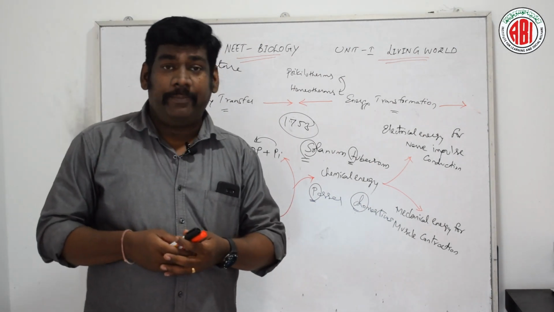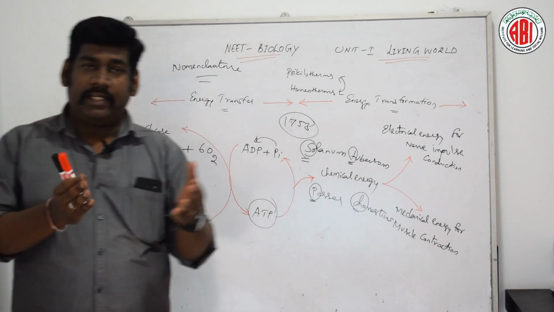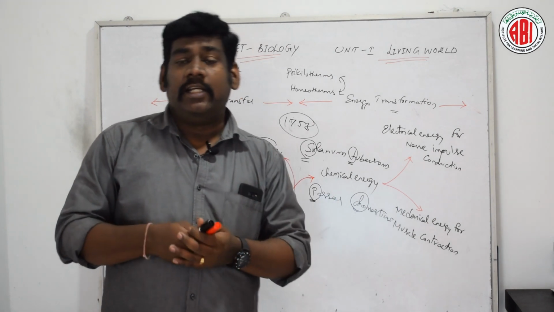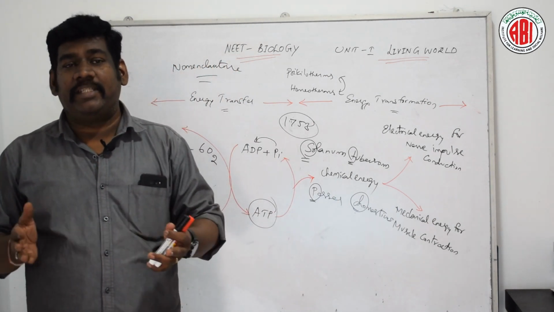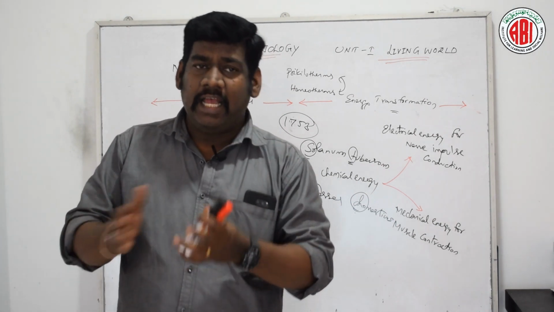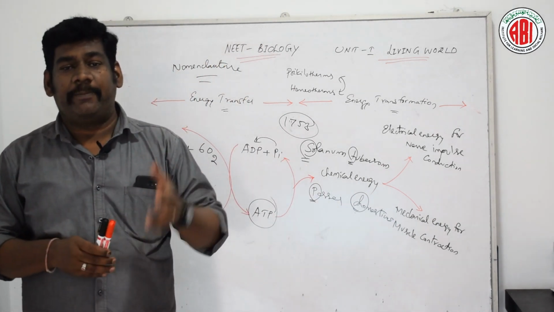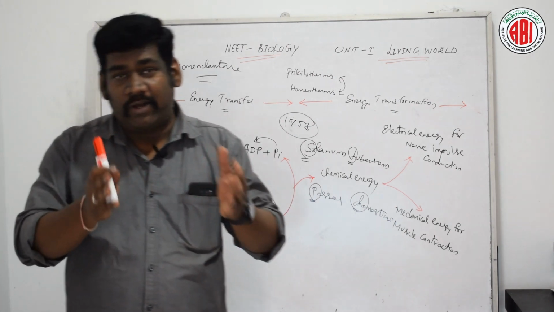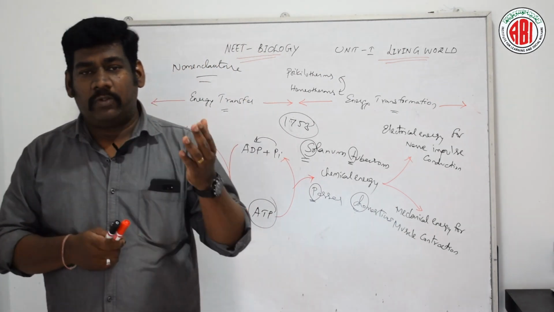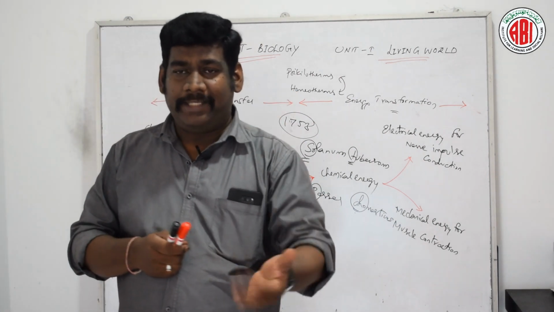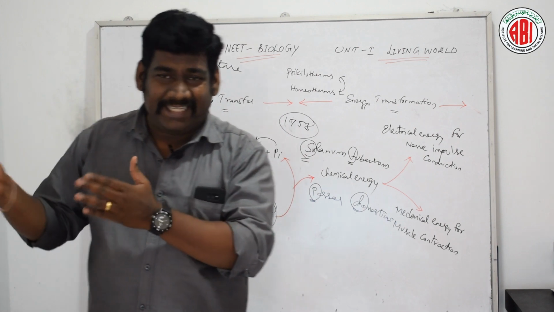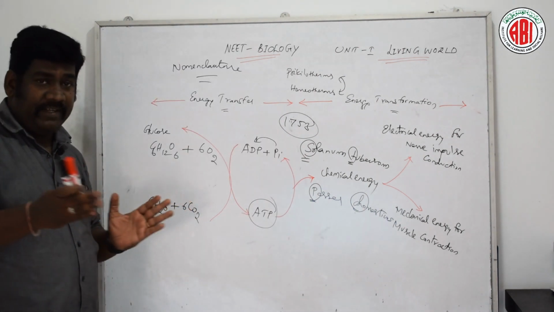Now trinomial nomenclature. The name itself shows that tri means three. Certain species are divisible into smaller units called subspecies or varieties. On this basis we use trinomial nomenclature, where three names are used. Say for example, Homo sapiens europaeus, the name of the man of European race, using three different terms.